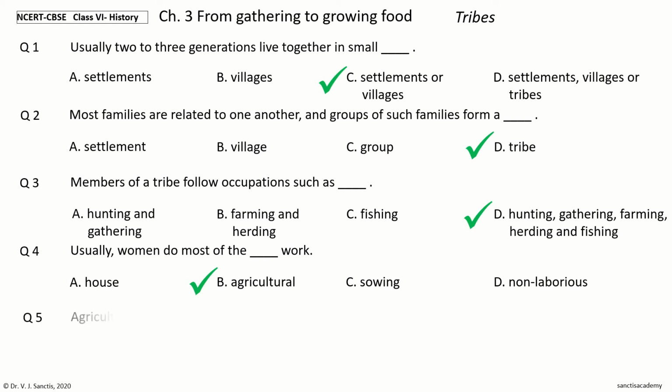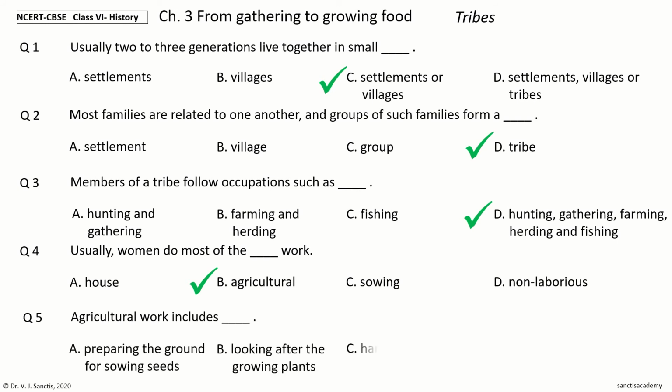Question 5. Agricultural work includes dash. The options are preparing the ground for sowing seeds, looking after the growing plants, harvesting grain, all of the above. Your time to choose. And the answer is all of the above. So, agricultural work includes A, B and C.